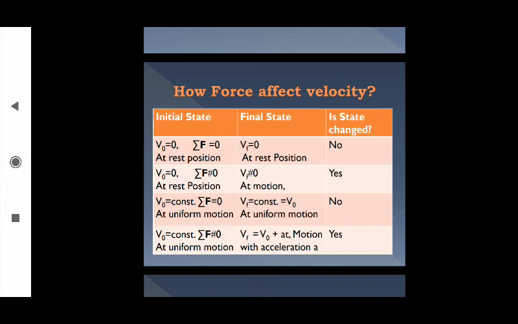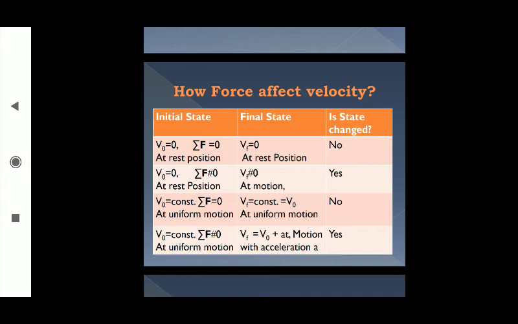That means final velocity is equal to initial velocity. So its state of motion is not changing. Initially it was at rest position, and after some time it will also be in the rest position. So is the state changed? No. The answer is no. It satisfies Newton's first law of motion.